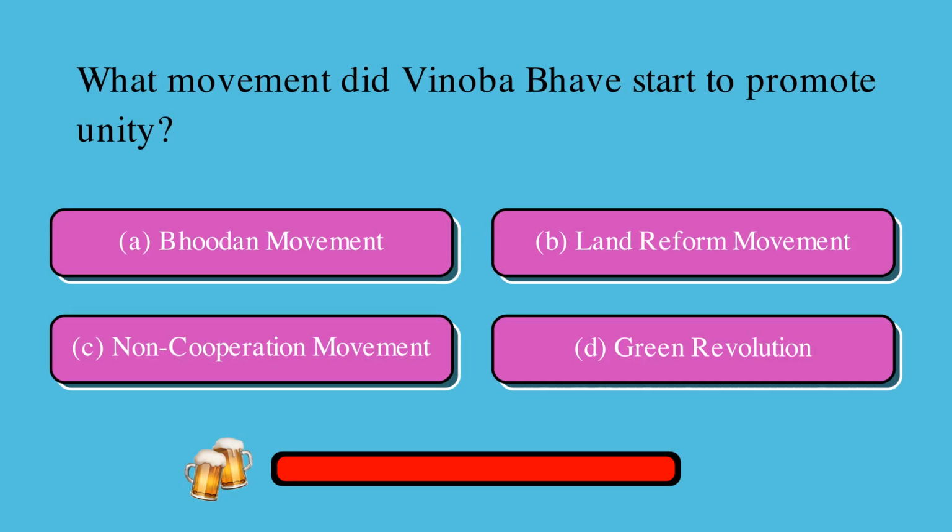What movement did Vinoba Bhave start to promote unity? Is it A. Buddha movement, B. Land reform movement, C. Non-cooperation movement, or D. Green Revolution? The correct answer is A. Buddha movement.